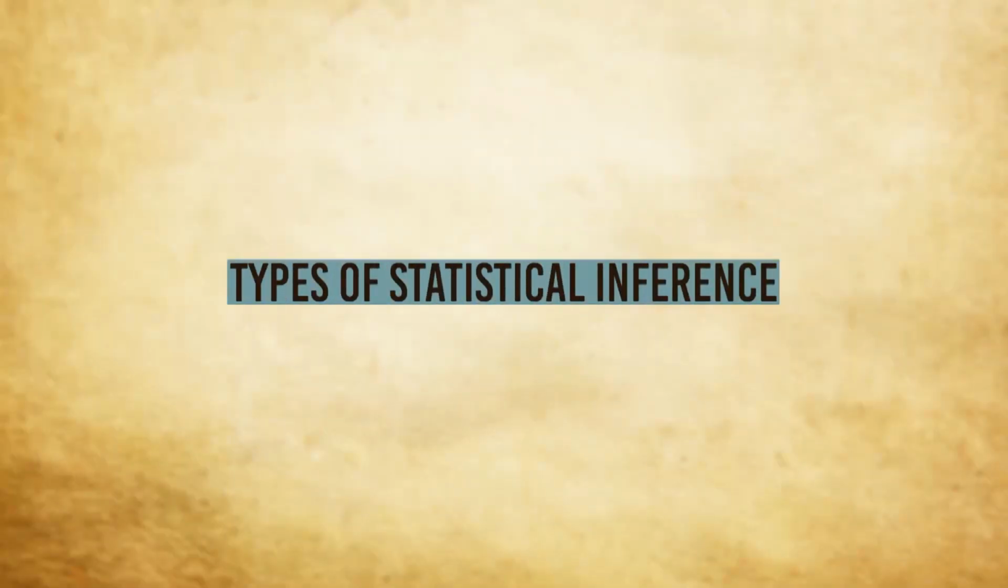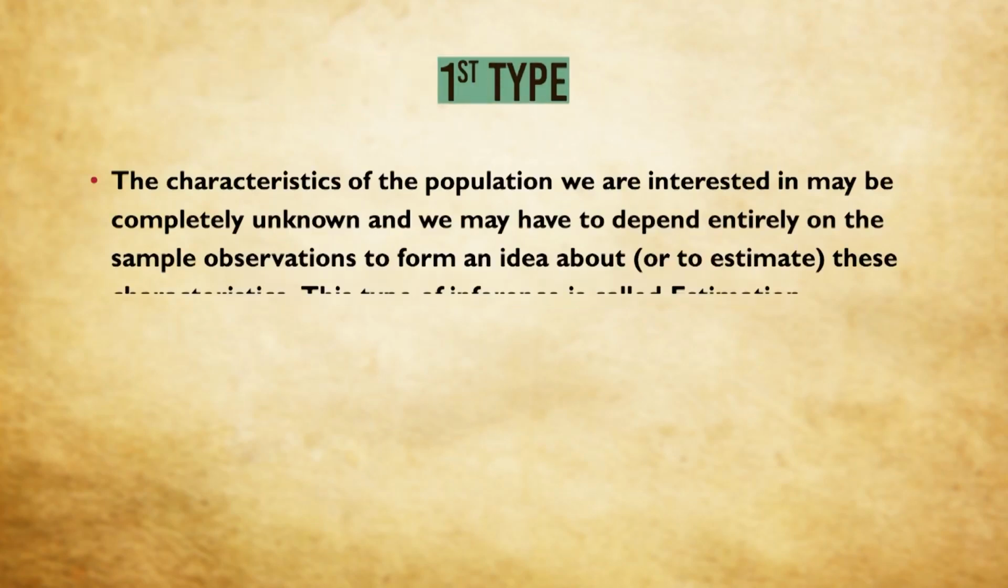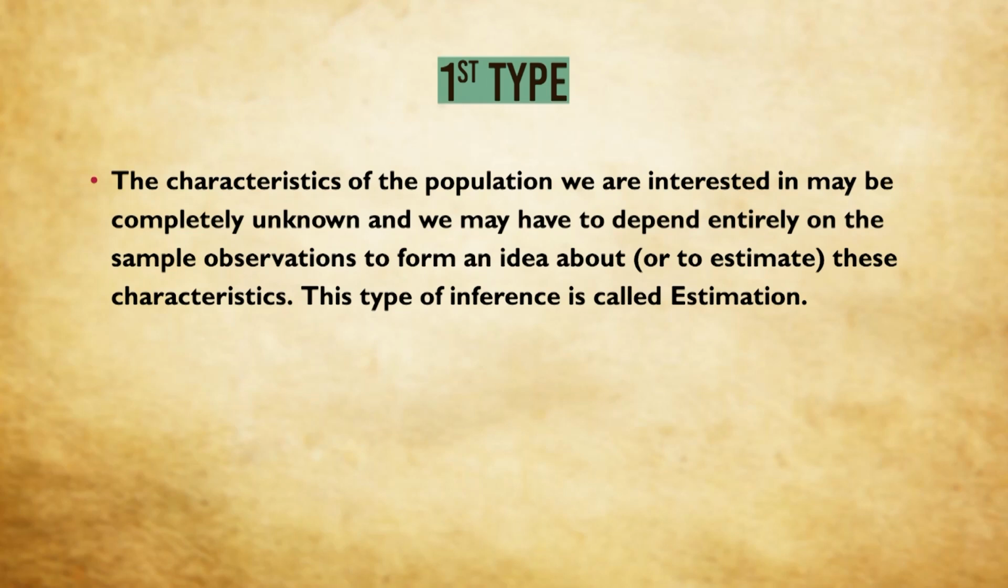Let's come back to our point. There are several types of statistical inference. Basically, there are two main types that we will discuss here. The first type is this: the characteristic of the population that we are interested in may be completely unknown, and we may have to depend entirely on the sample observations to form an idea about it. Now we will use a terminology to estimate these characteristics. This type of inference is called estimation. That means we do not have any idea regarding the population. We have to depend solely on the sample.